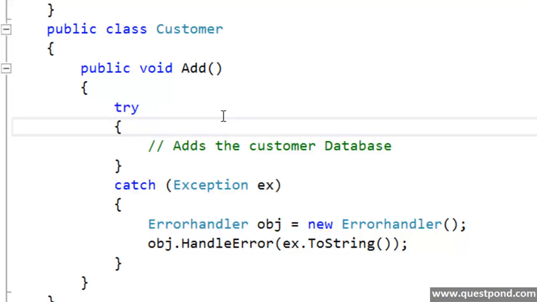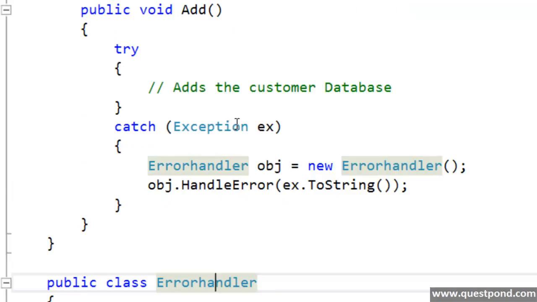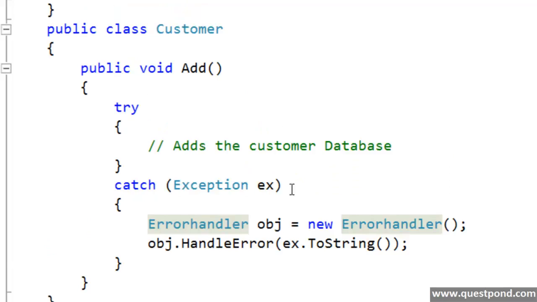So SRP is saying that basically you should do only one responsibility and not multiple ones. What we did is, this customer class was doing exception handling. I created a new class called error handler. It said yes, I will take up the responsibility, and the customer class happily delegated the responsibility to the error handler class, and the customer class can now concentrate on validations. It can now concentrate on the database code, etc. So this is termed the single responsibility principle.